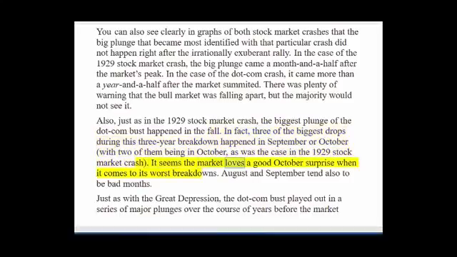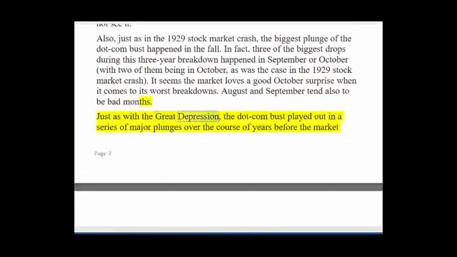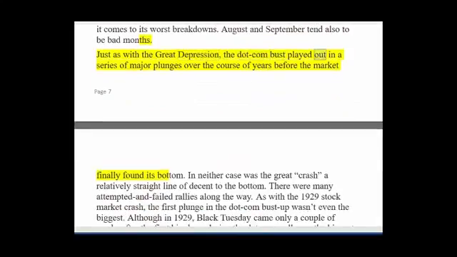It seems the market loves a good October surprise when it comes to its worst breakdowns. August and September tend also to be bad months. Just as with the Great Depression, the dot-com bust played out in a series of major plunges over the course of years before the market finally found its bottom.